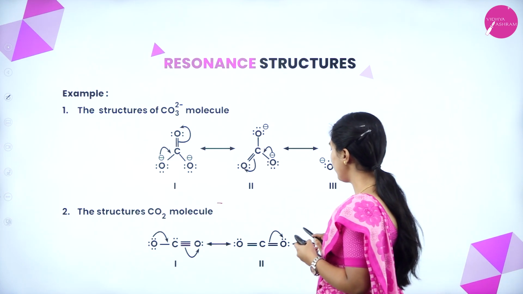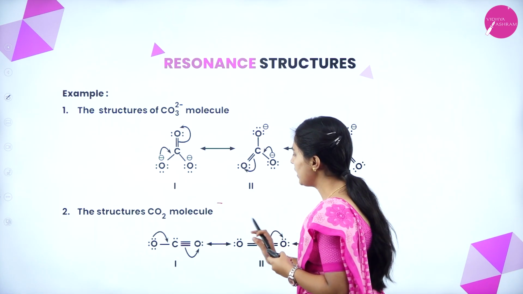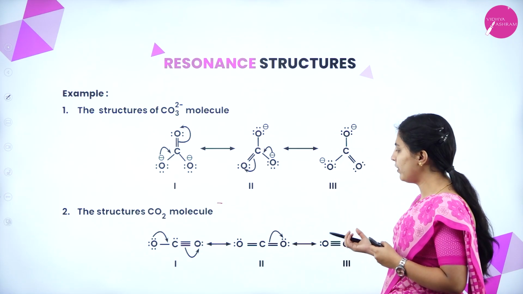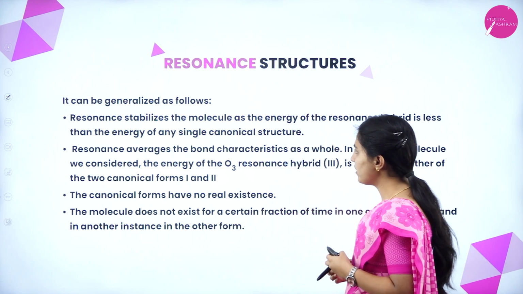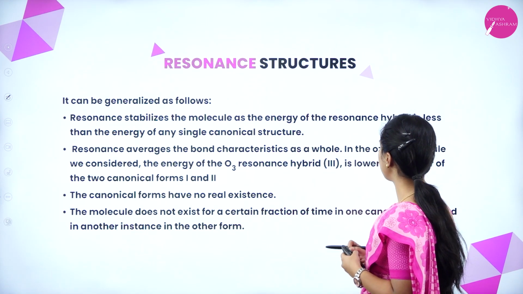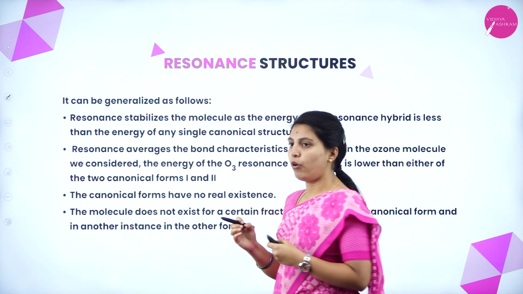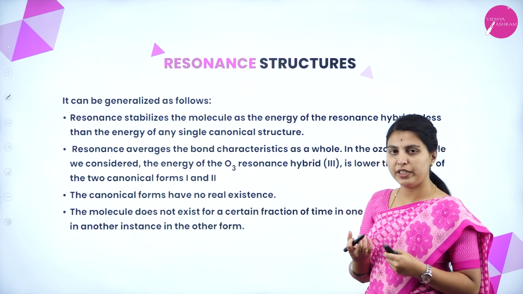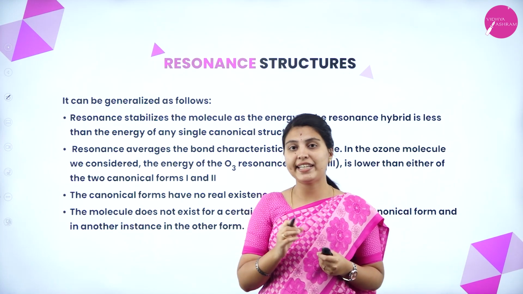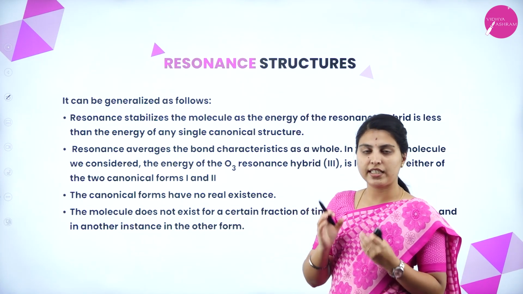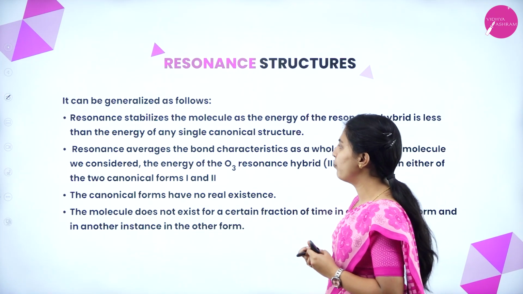Actually, this is a kind of molecule structure, but these are two resonance structures, which will give the resonance hybrid. It can be generalized as follows. Resonance stabilizes the molecule, as the energy of the resonance hybrid is less than the energy of any single canonical structure. Whatever resonance hybrid is produced in that molecule, its energy is less than that of any single canonical structure.